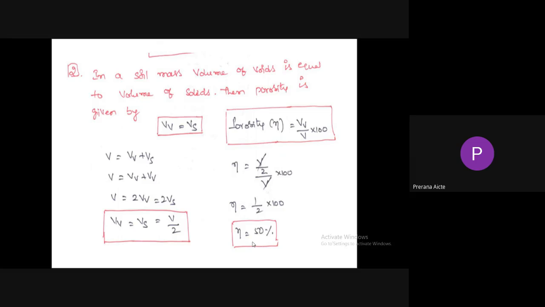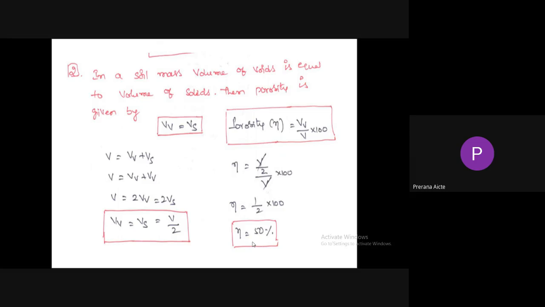So total volume is equal to volume of voids plus volume of solids. We can take volume of solids as volume of voids. So total volume is equal to 2 into volume of solids. So volume of voids finally we will get half of the total volume.